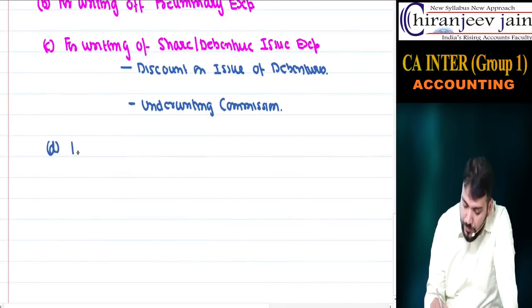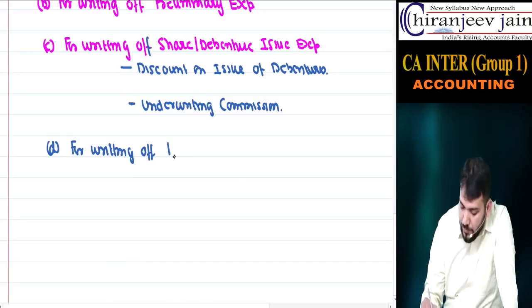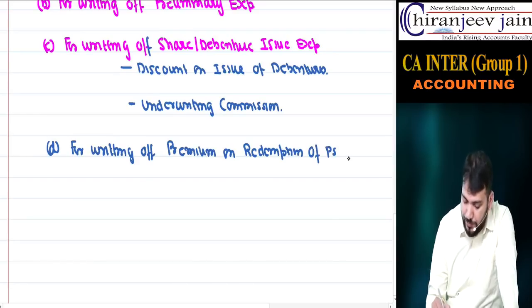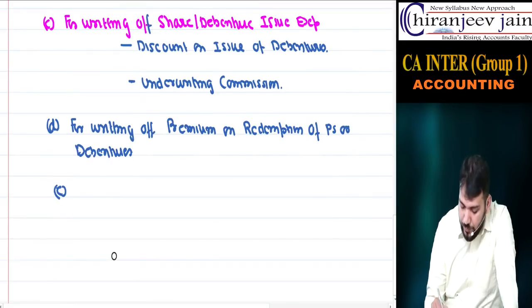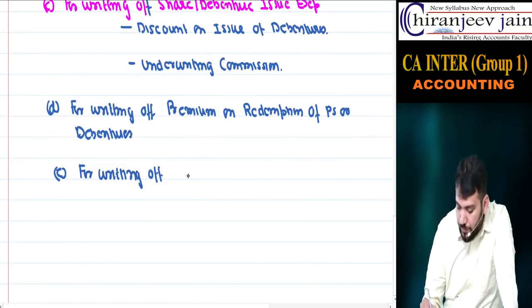Fourth is for writing off premium on redemption of preference shares or debentures. The last point is for writing off loss on buyback of equity shares.